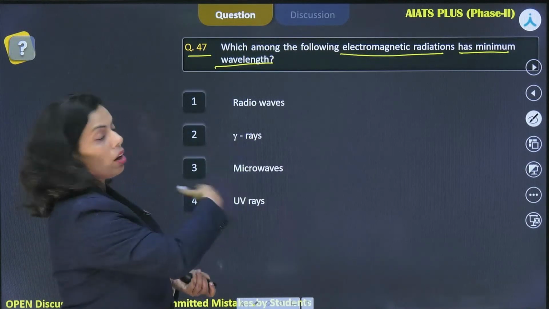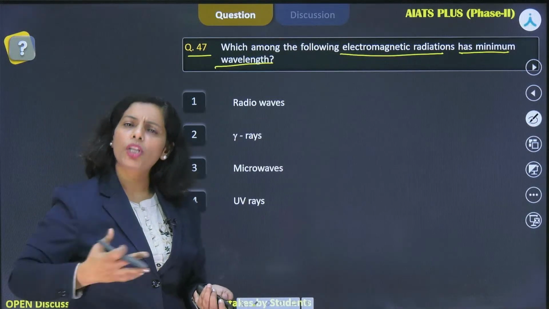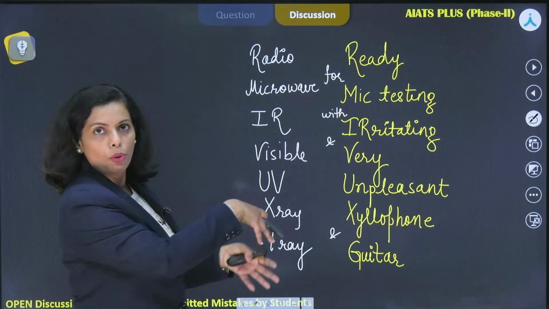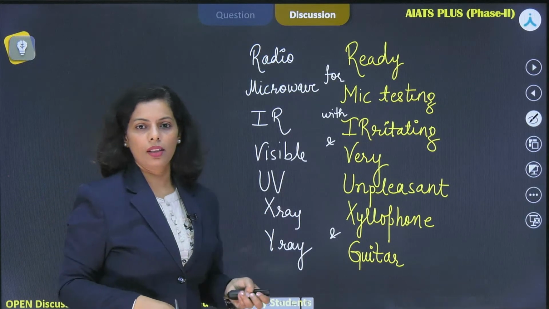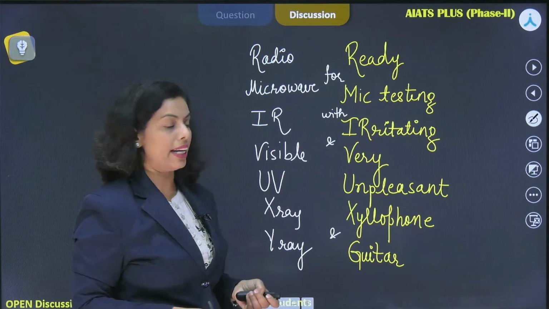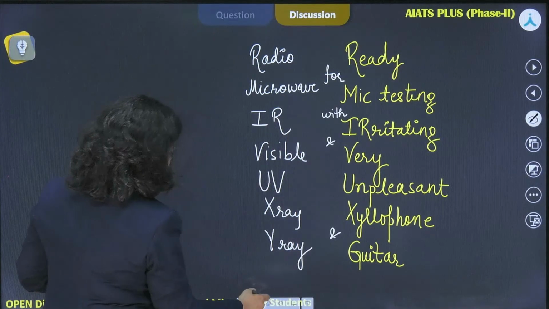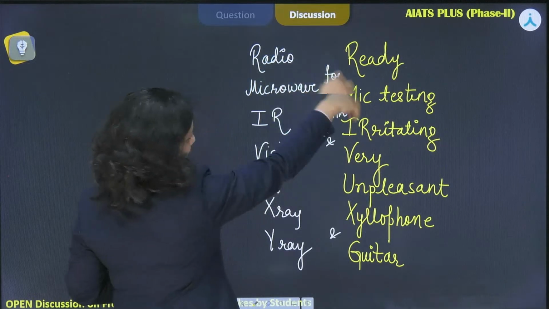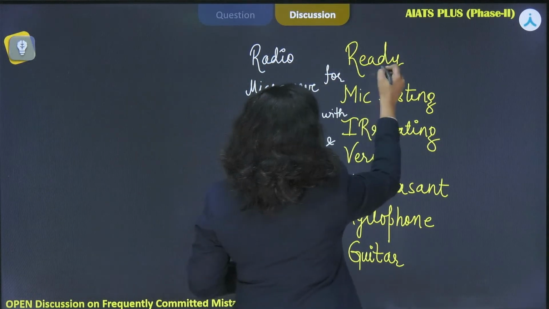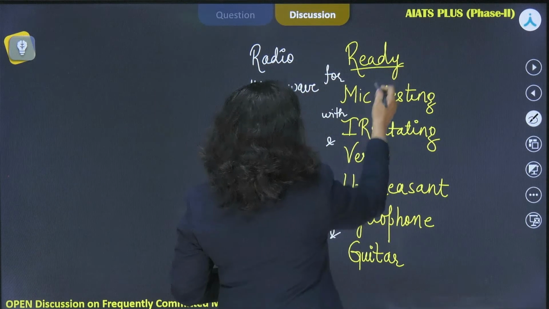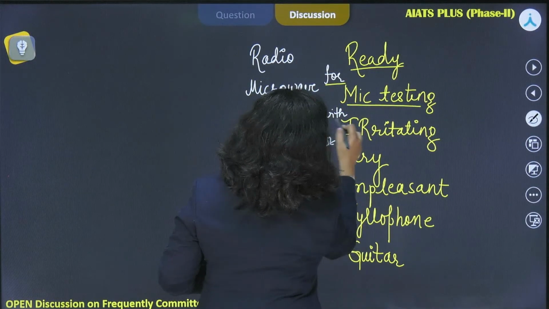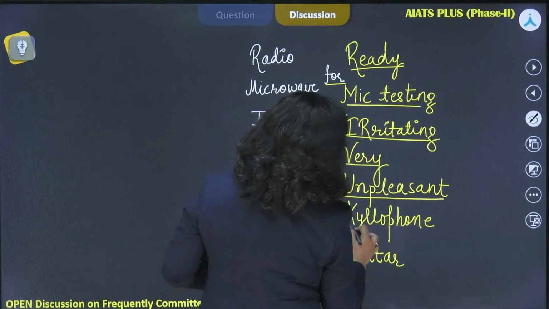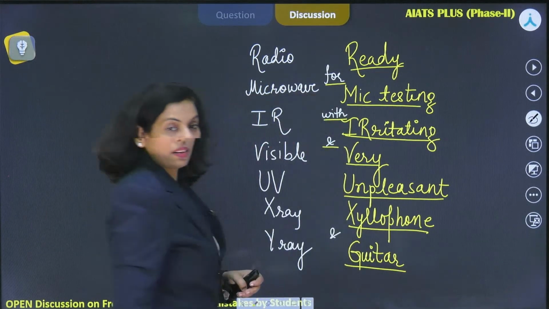So how to recall that order? You can make your own mnemonic for that. One mnemonic I have for you, I have already written on the board. Have a look at it. Maximum for radio, great. So this is the order that I have here. The mnemonic is: ready for mic testing with irritating and very unpleasant xylophone and guitar, right?